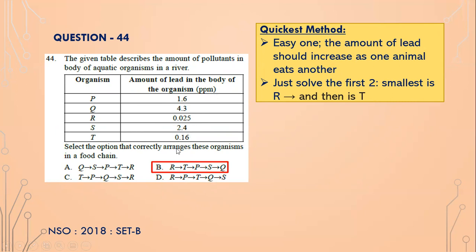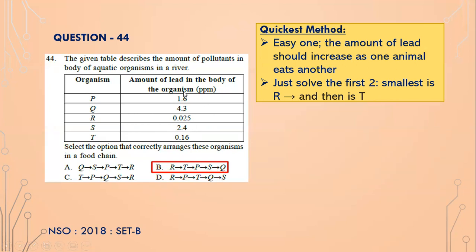So T is the second lowest and R is the lowest, isn't it? So here, R is eaten by T, and T is eaten by P, and then P will get eaten by S, and then S will get eaten by Q. Gradually, the amount of lead in the organism will increase.